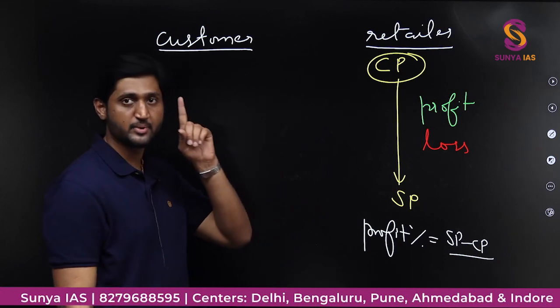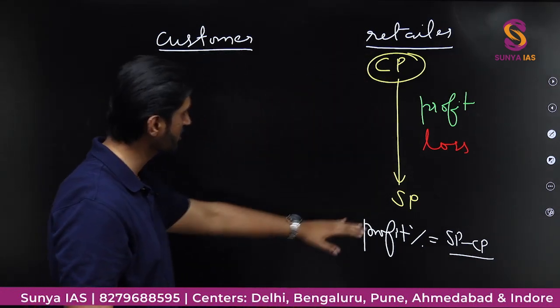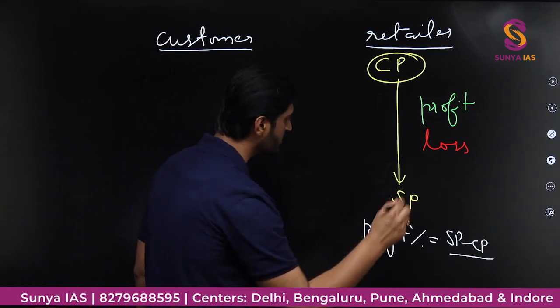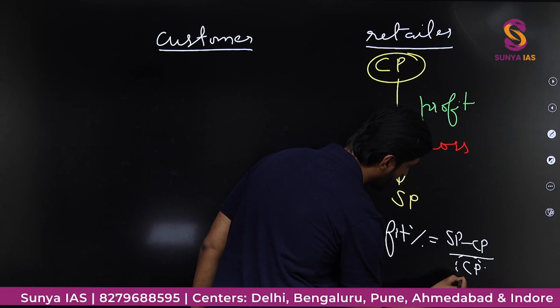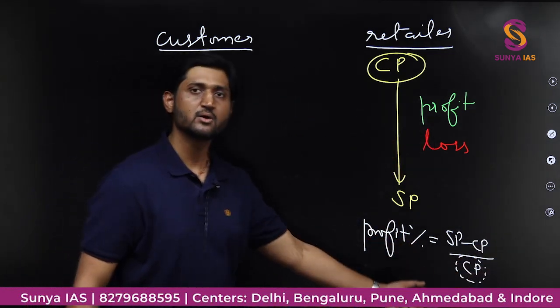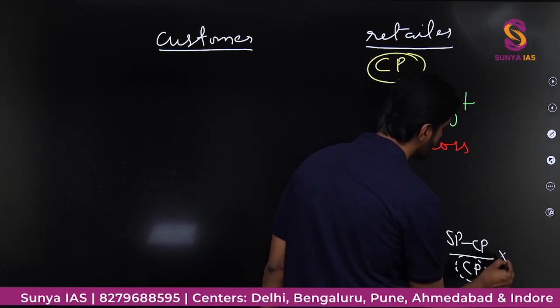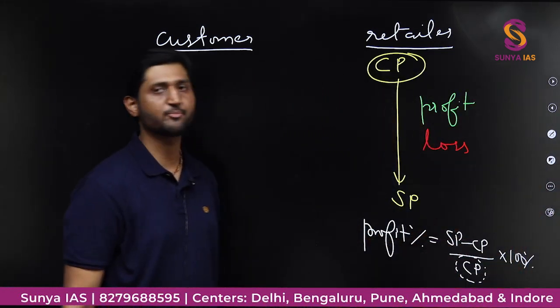So here please pay great attention to this part. Whenever we talk about profit and loss questions, the central value here is going to be the cost price. Everything in this chapter actually rotates around the cost price, and similarly you can write it like this into 100%. This is the way of writing the profit percent.